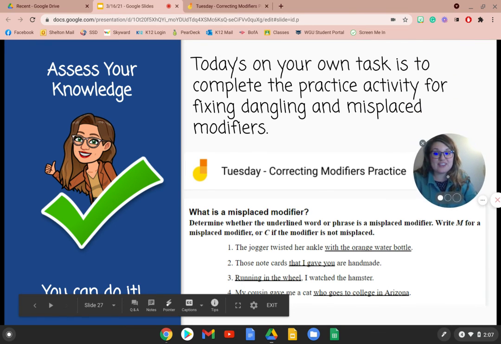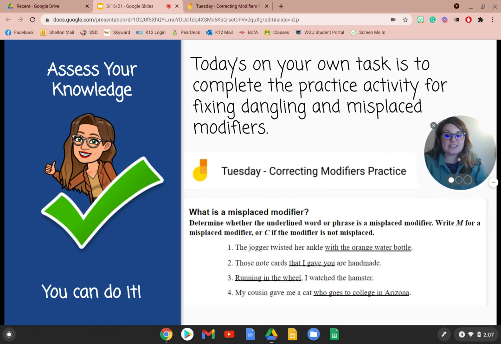Now that you've gone over this lesson, you're going to put this into practice. You are going to complete the Tuesday Correcting Modifiers Practice Jamboard. Now, this is a pretty difficult concept, so I want you to try your best on the Jamboard, and we're going to go over the answers another day. This is something that is important in learning in 7th grade, but it's a difficult process that we're going to keep going over.